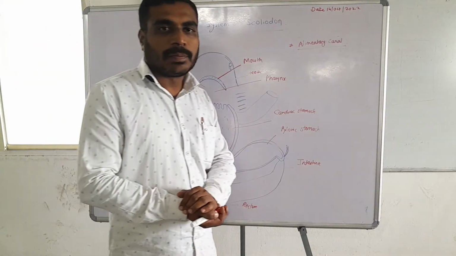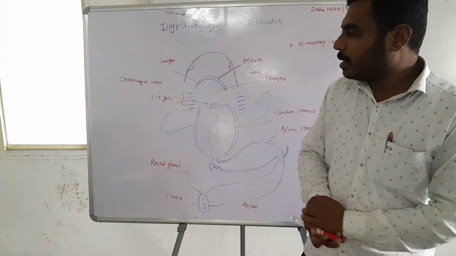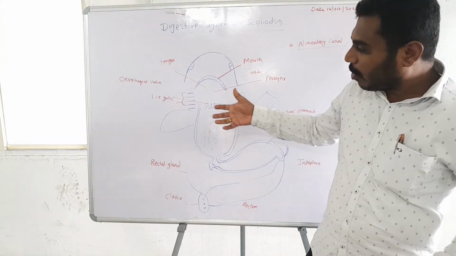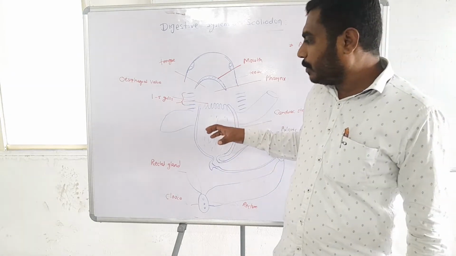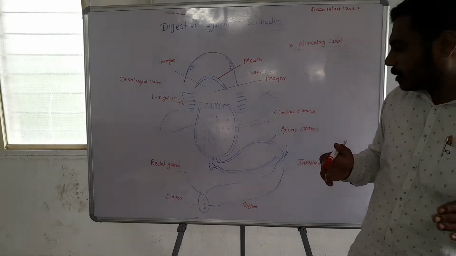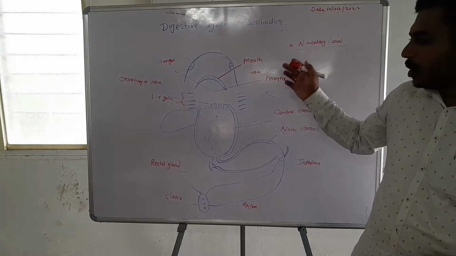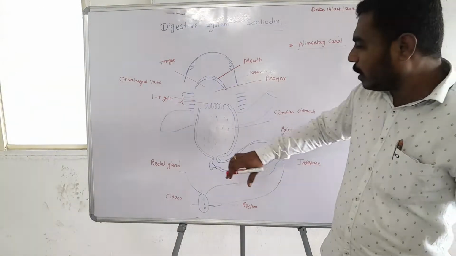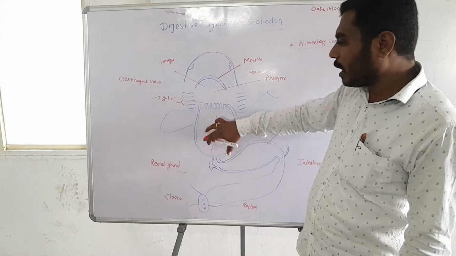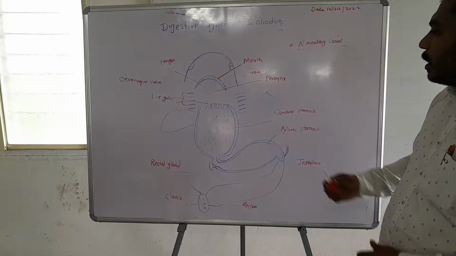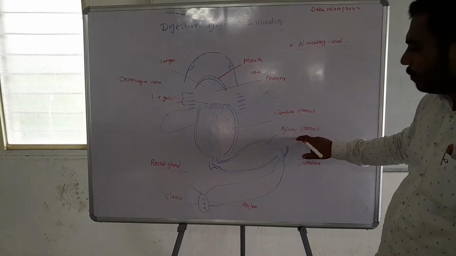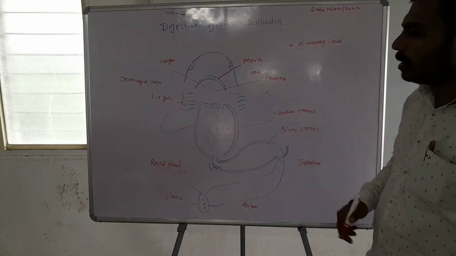The next important part is the stomach. The stomach is a tube-like structure, hollow inside, which is divided mainly into two parts. It is a capital J-shaped structure, and the longer arm of the stomach is called the cardiac stomach, while the lower arm or lower limb is termed the pyloric stomach.